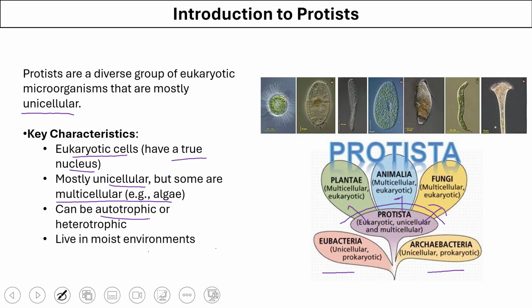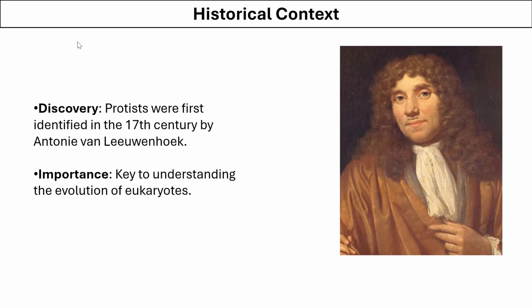They can be autotrophs or heterotrophs, and they live in moist environment. The eukaryotic organisms were essentially identified in 17th century by the work of Anton van Leeuwenhoek after the discovery of microscope. Protists are important for our understanding of evolution of eukaryotes.